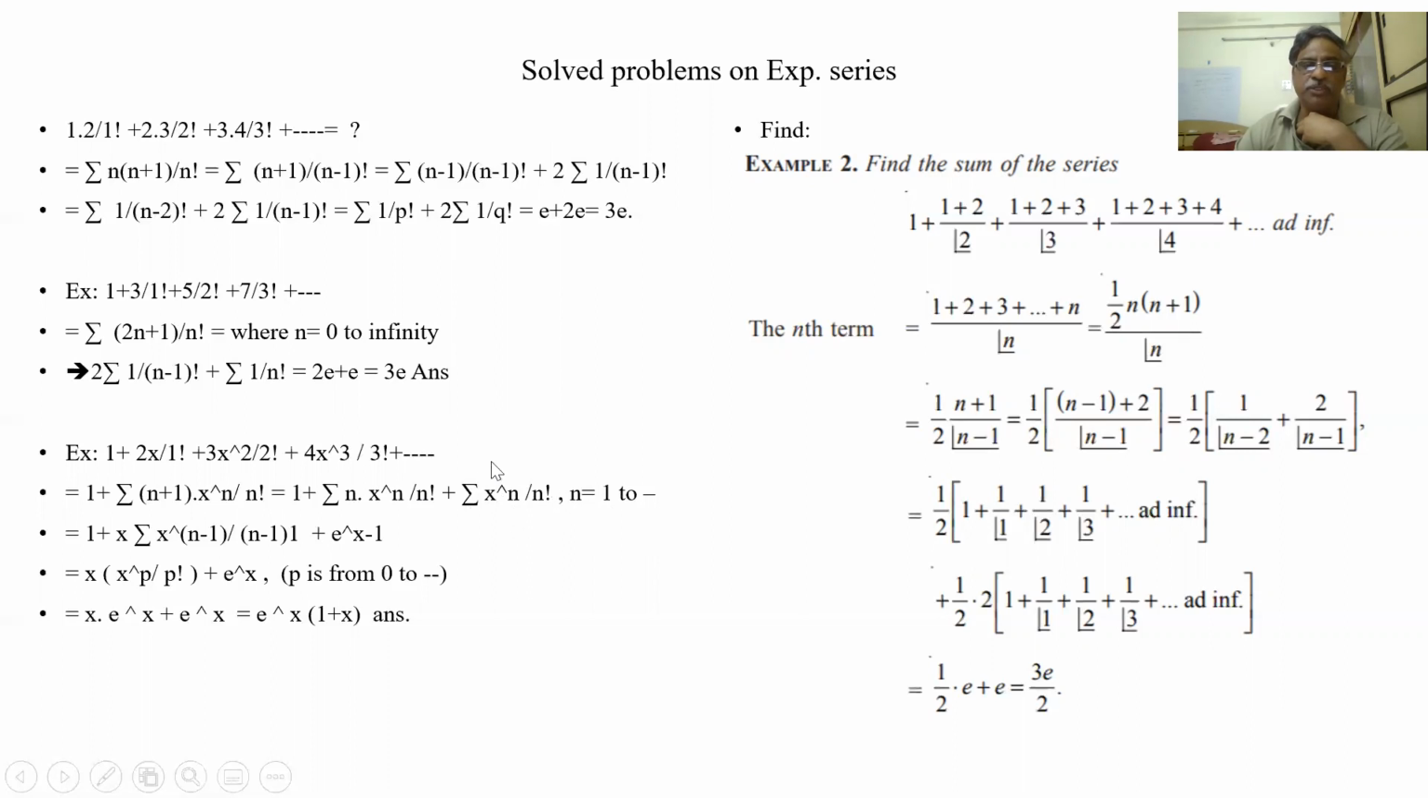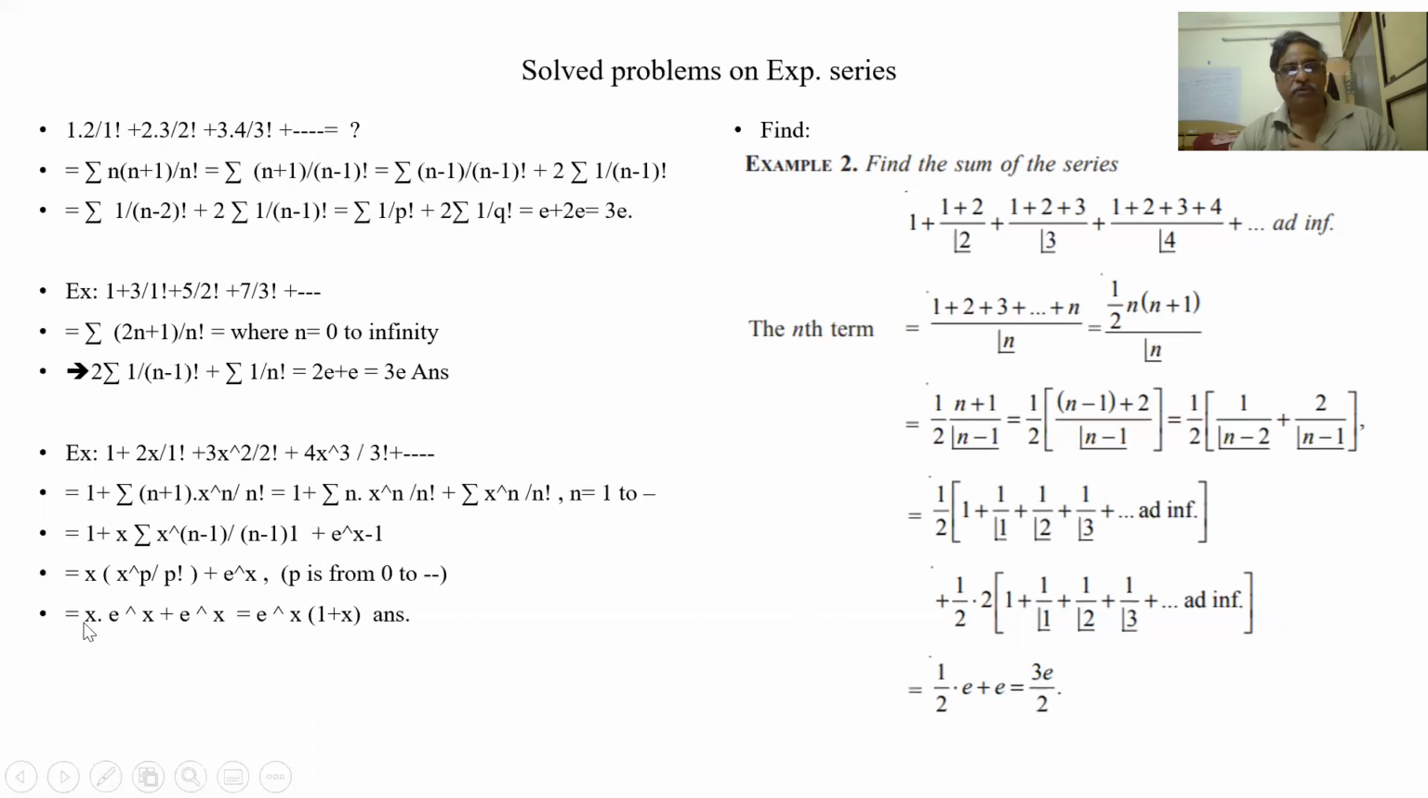So this becomes x to the power of n by n factorial, which is e to the power of x minus 1, because the series is starting from the second term. n is 1. So it is e to the power of x minus 1, and the 1 gets cancelled. So this becomes e to the power of x. Now this is also x to the power of n minus 1 by n minus 1 factorial. This is also e to the power of x. So x into e to the power of x.